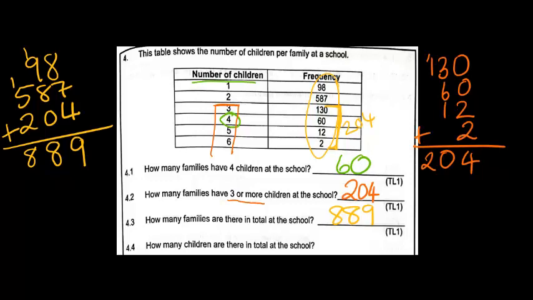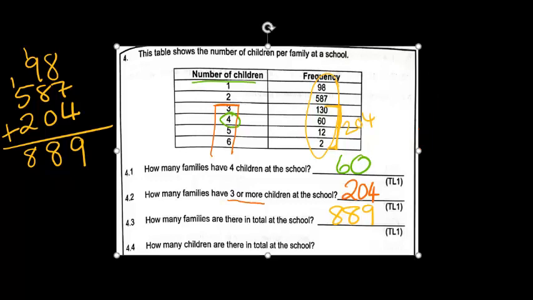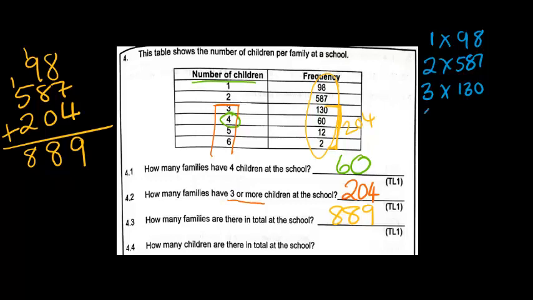The next question is asking me, how many children are there in total at the school? All right, so this is a slightly more complicated question. So the way I'd answer this is, I would write out each relationship, right? So it's 1 child times 98, 2 times 587, 3 times 130, 4 times 60, 5 times 12, and 6 times 2.